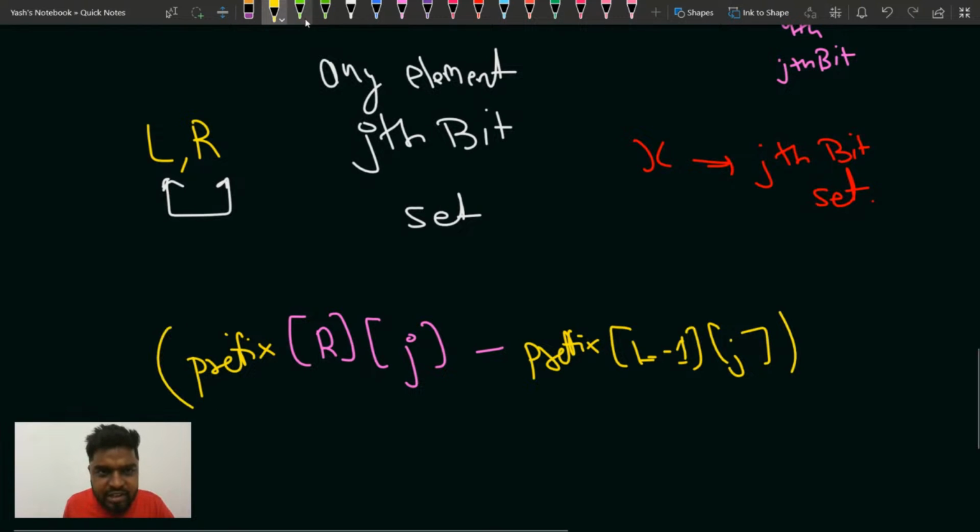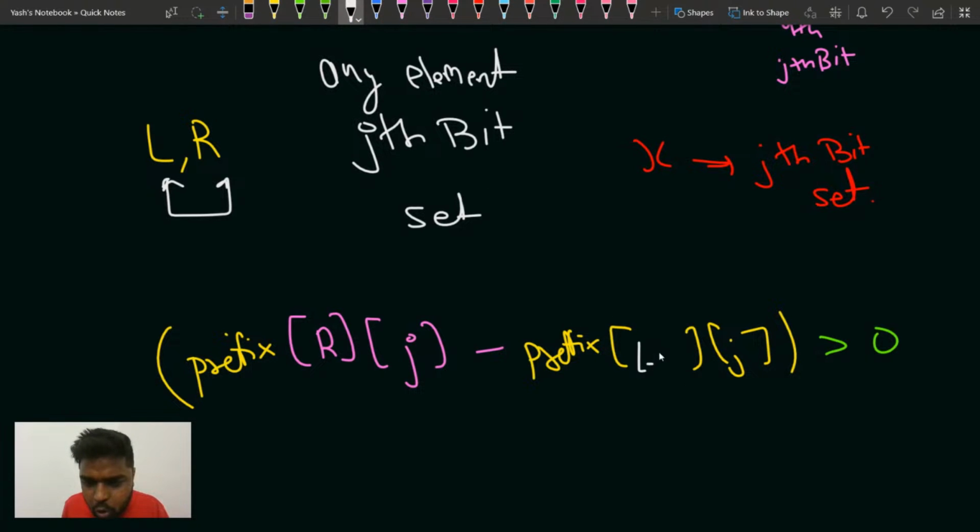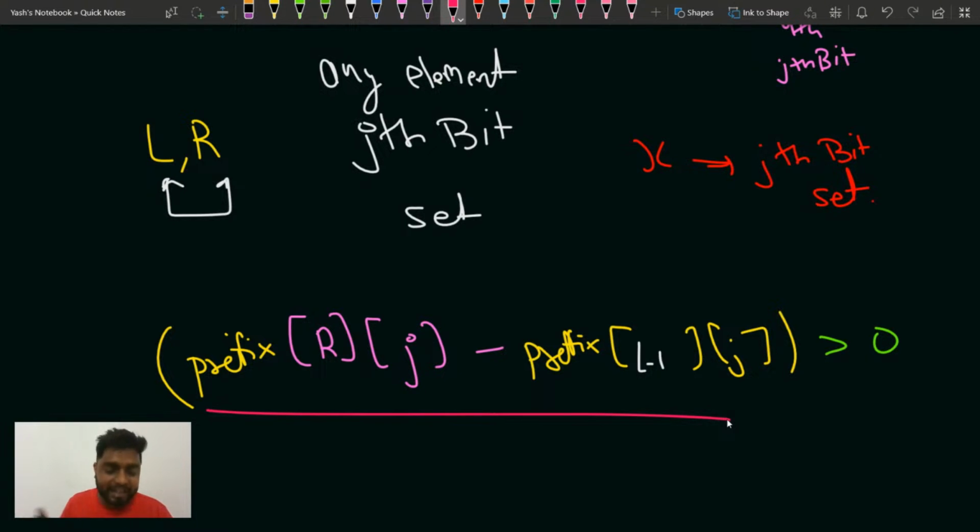If this expression is greater than 0, what does this mean? We will check for all the jth bits. The jth bit can go from 0 till 31. You will check whether in this range L to R the jth bit is set. If any of the numbers in this range has the jth bit set, then this value will come out to be positive, greater than 0.